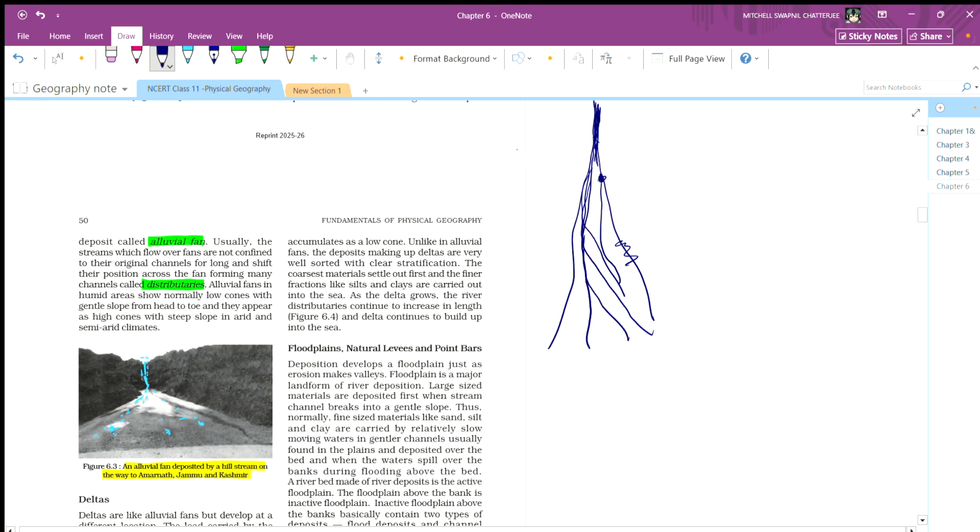Now the river flows in this way. And again, if this channel is blocked, it will change its direction. So this type of channels it forms. This whole thing is called an alluvial fan.